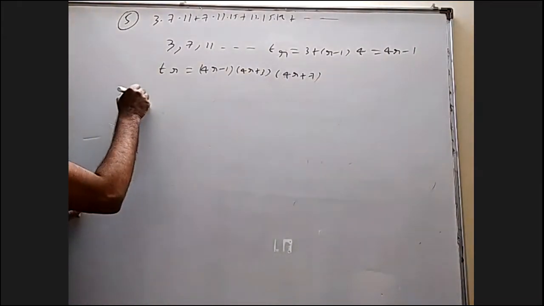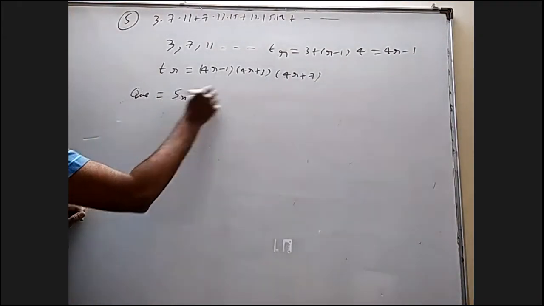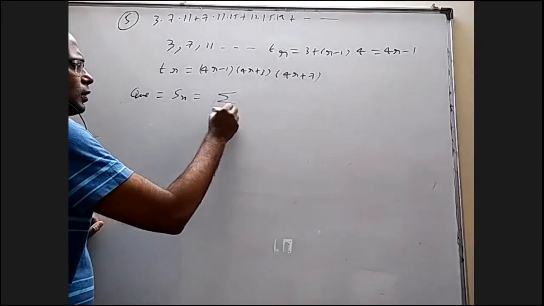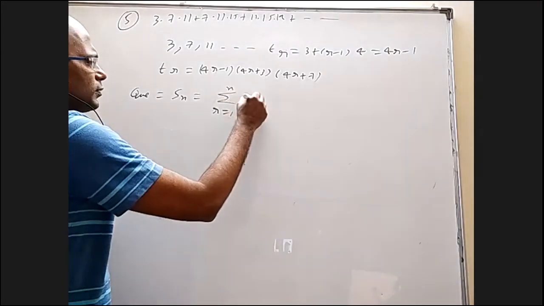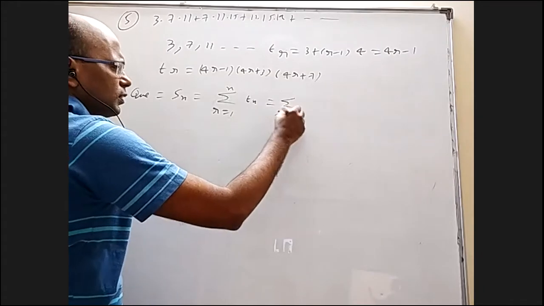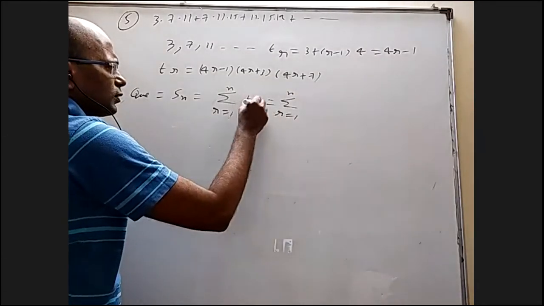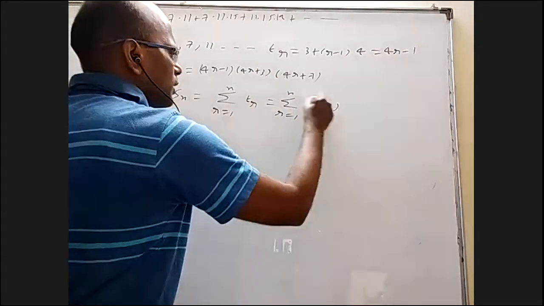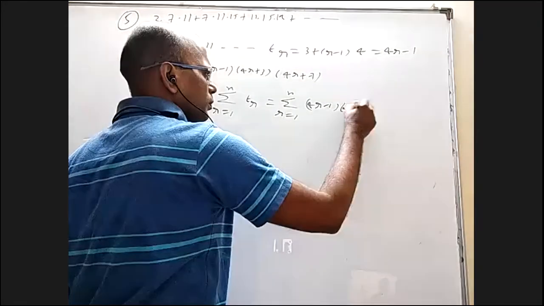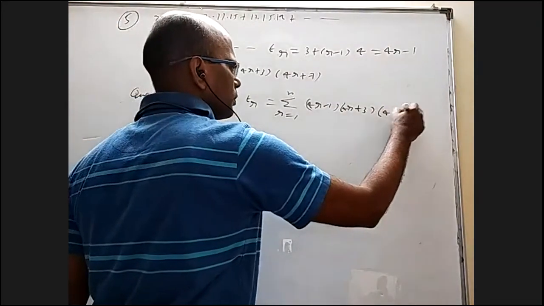So the question, whatever it is, is the sum of n terms, which is sigma r equal to 1 to n of tn. That is sigma r equal to 1 to n of tr, (4r minus 1) into (4r plus 3) into (4r plus 7).